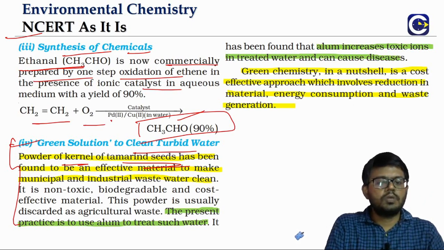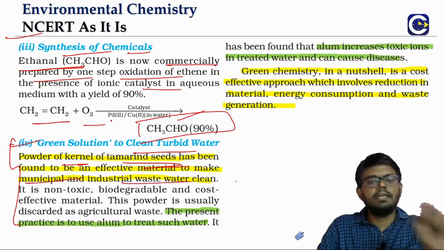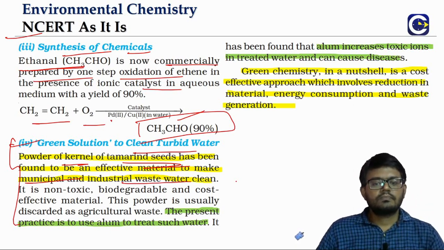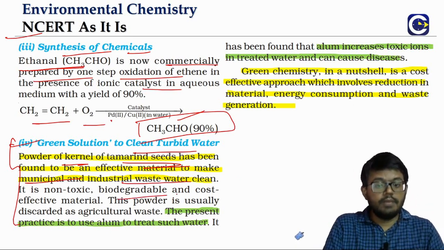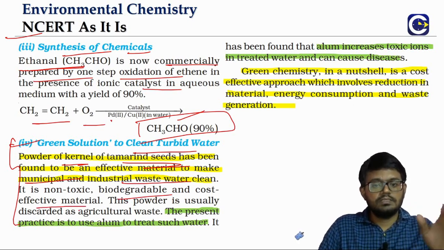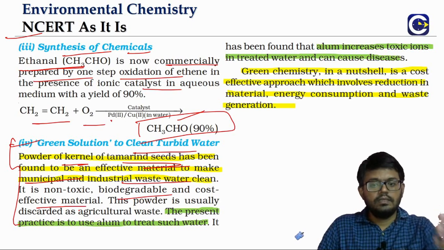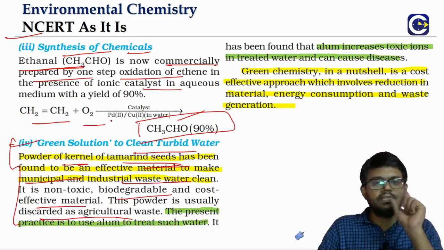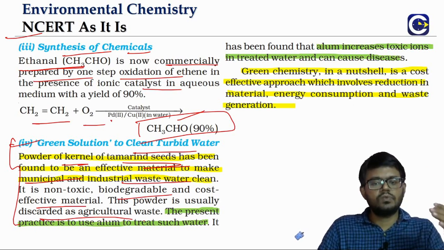So the municipal or industrial wastewater can be cleaned by using the powder of the tamarind kernel. It will be non-toxic, biodegradable and also cost effective, because this powder is usually discarded as agricultural waste. The tamarind seeds are generally considered as what? We don't eat tamarind seeds, right? That will be generally taken as what? Agricultural waste.